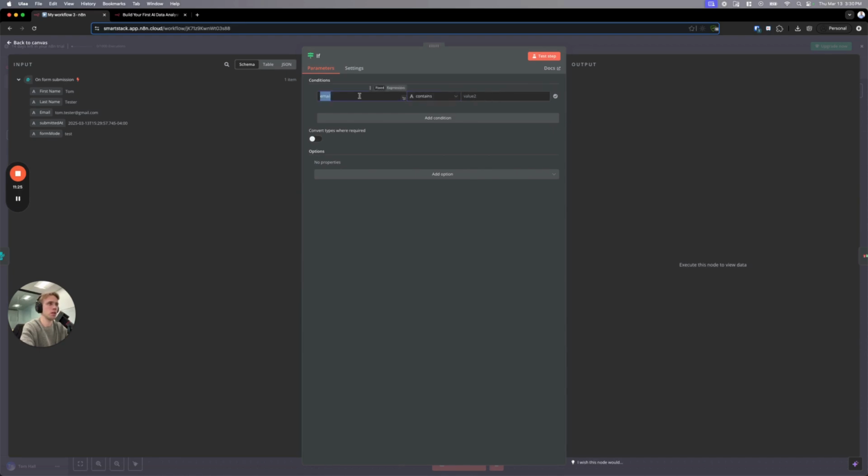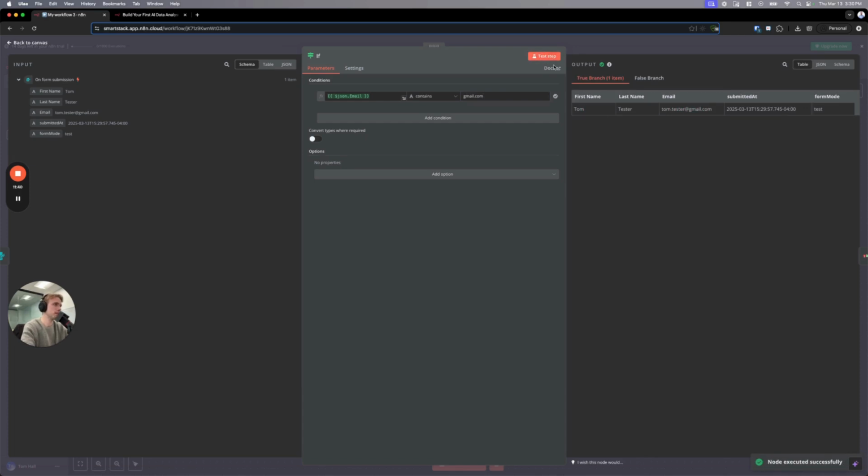Email, right, dynamically contains Gmail, right? So maybe we want to treat Gmail type emails differently. Maybe you don't want to bring them in because they're primarily junk. I don't know. But we can test this step, and you can see that it put it to the true branch, and then there's a false branch there.